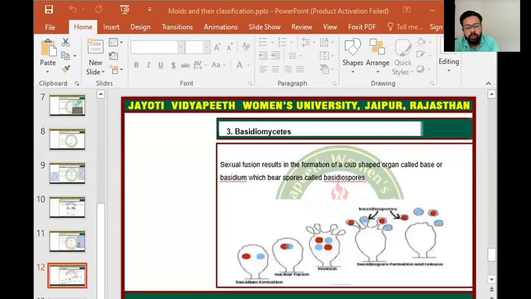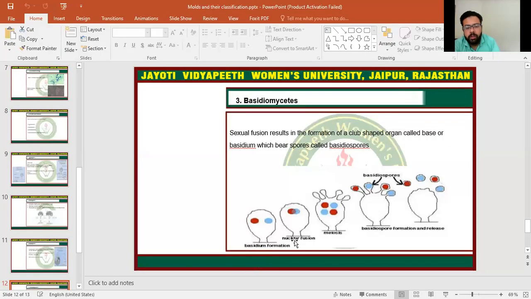This is the basidiospores cycle. First, the basidium is formed. Nuclear fusion occurs between two different nuclei. After that, meiosis and cell division occur.